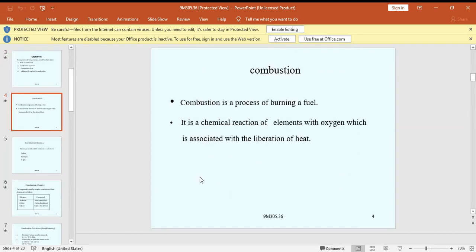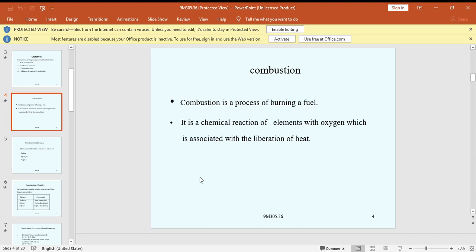Once again, what is combustion? Combustion is a process of burning of fuel. It is a chemical reaction of elements with oxygen associated with the liberation of heat, like C plus O2 giving CO2. A reaction is said to occur when a chemical compound is formed by the combination of elements, or a compound decomposes into separate elements. Combustion is one of the important energy conversion processes in which the energy in fuel is released by an exothermic chemical reaction.